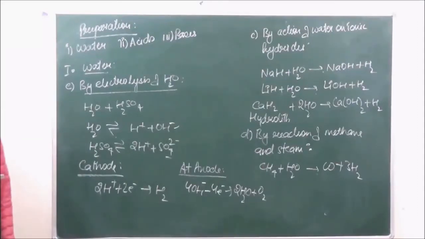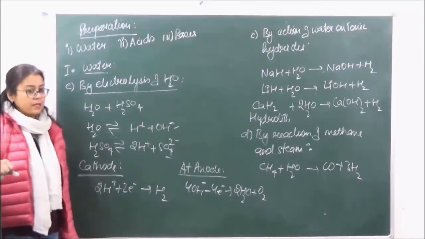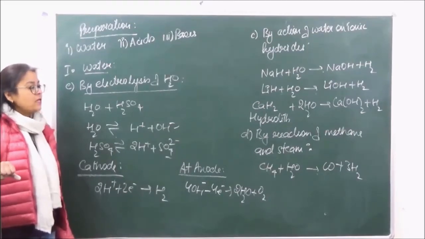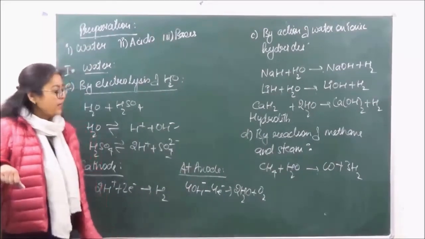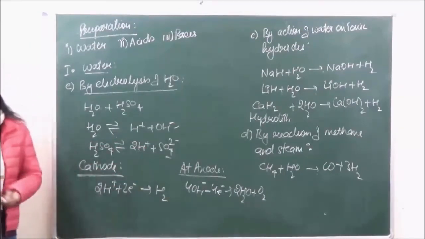That is because the discharge potential of SO4 negative is going to be higher. This we've done in electrochemistry already. Okay? You've done it that in case of electrolysis, the one which has a lower value is discharged. You need not do it in quite such detail over here, because you're going to do it in class 12 again. Okay? So over here you just remember that the reaction of sulfate is not going to take place.